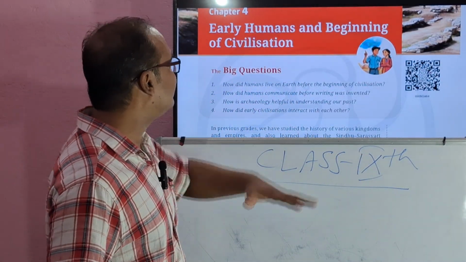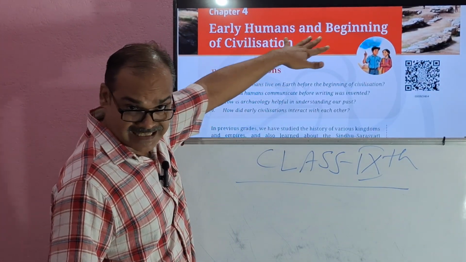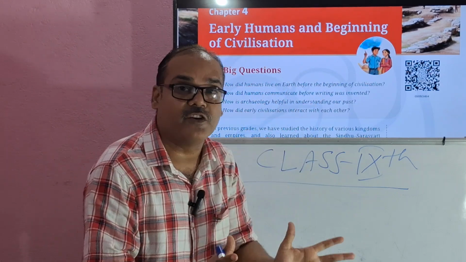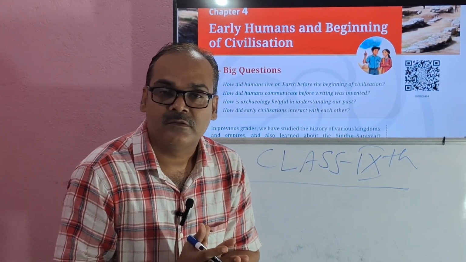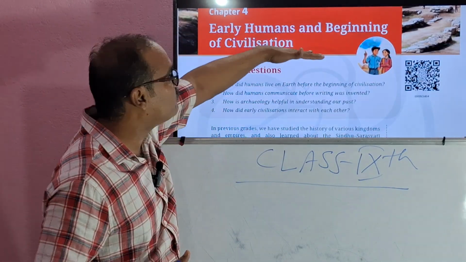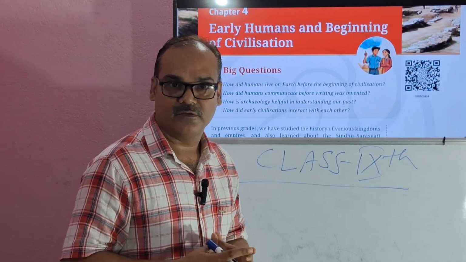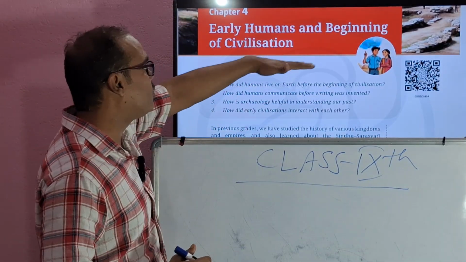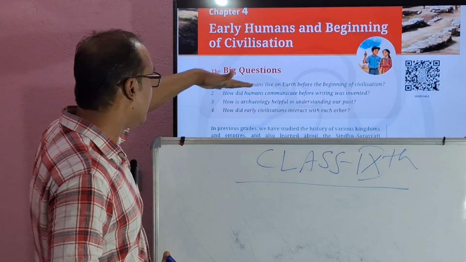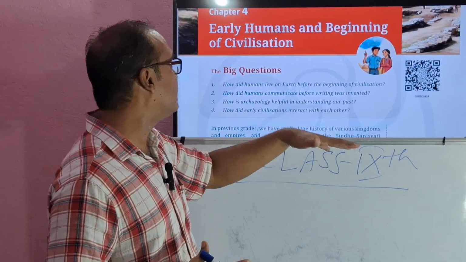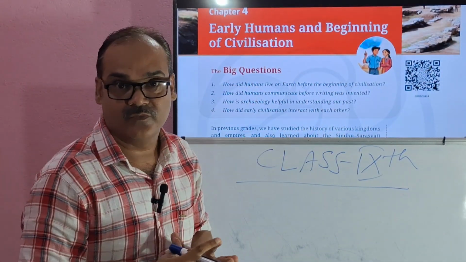Chapter 4, the early humans and beginning of civilization. How civilization evolved, how civilization started, right? So first we'll talk about the early humans and then we'll talk about the beginning of civilization, right? Okay, what are the big questions we are going to cover in this chapter? The first question is, how did humans live on earth before the beginning of civilization? See, civilization came much later, right?